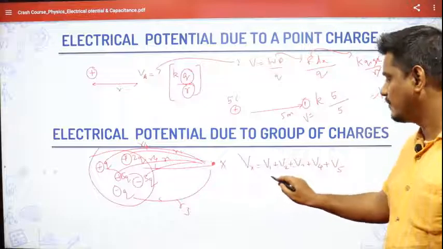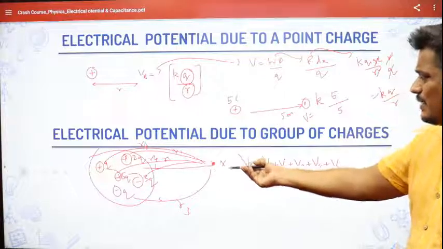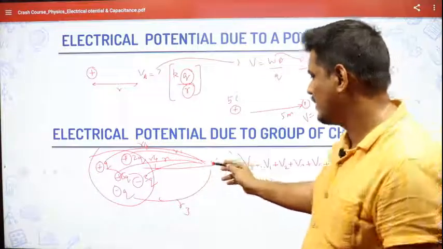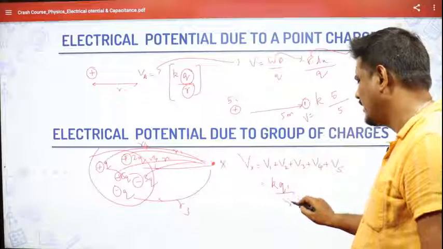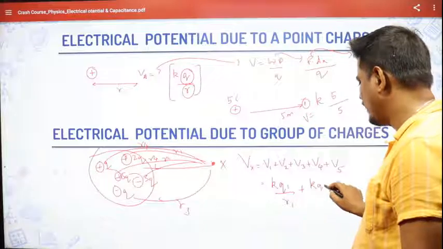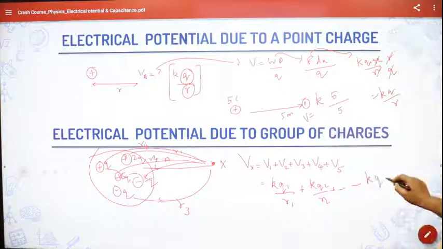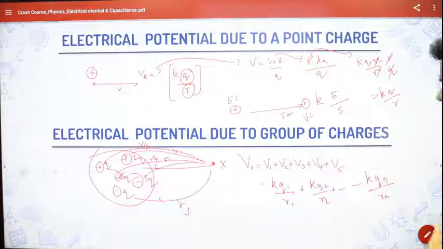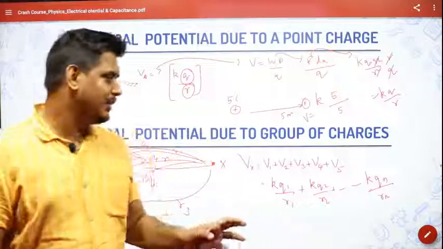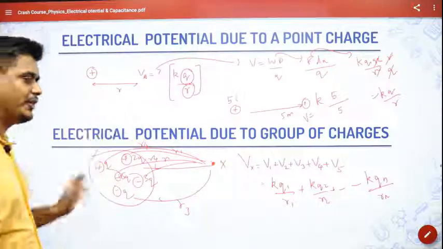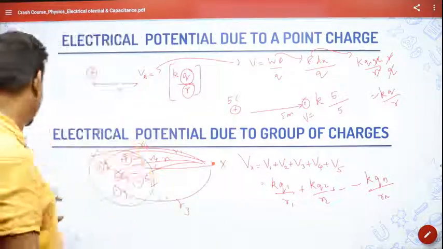So it will be K Q1 by R1, where Q1 is whatever the value is. In this case, I took it to be plus 2Q, so K into plus 2Q by R1, plus KQ2 by R2, and so on, till KQn by Rn. So when you want to find the electric potential due to a lot of charges at a single point, you can find it by this addition of individual potentials. As simple as it is.